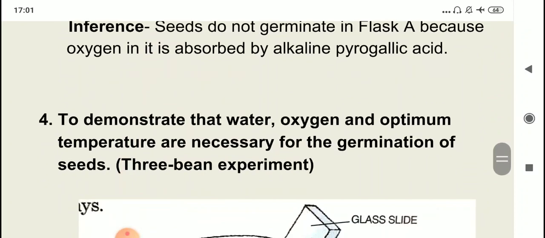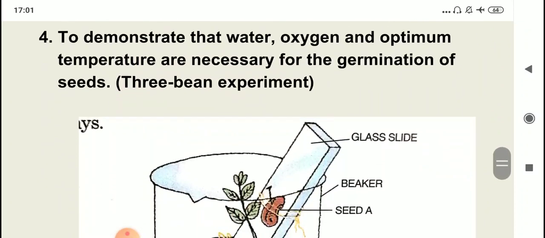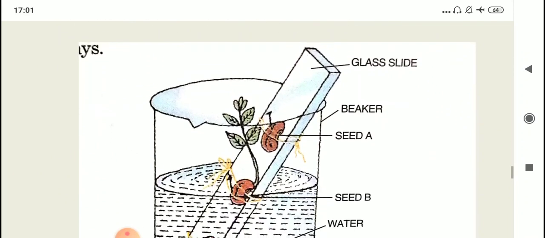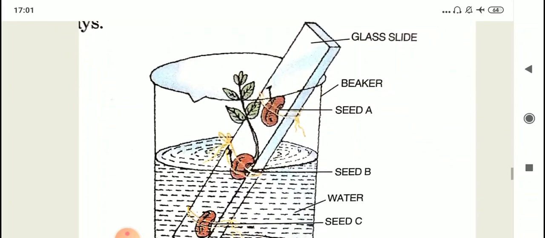Alright, now the fourth experiment, to demonstrate that water, oxygen and optimum temperature are necessary for the germination of seeds. This is also known as 3-bean experiment. Children, you have to pay attention because there is one question also, one review question based on the same experiment that you have to write in your notebooks.